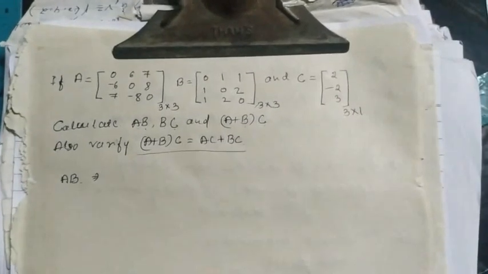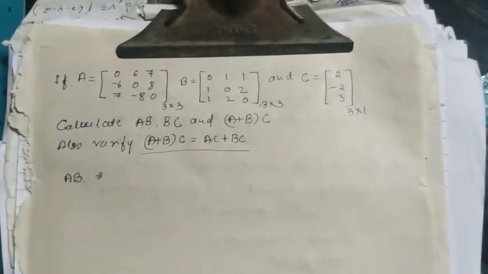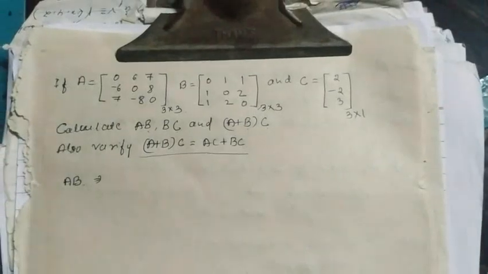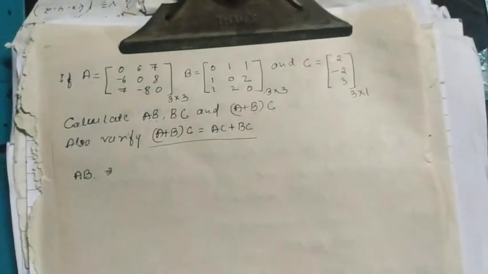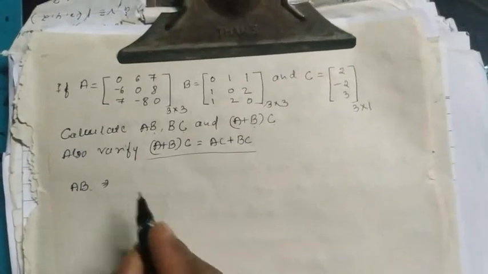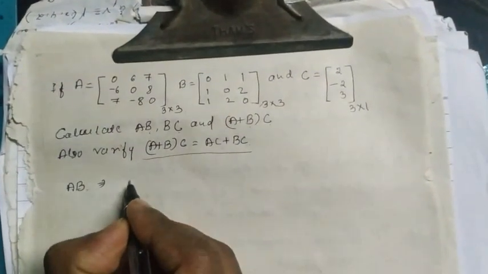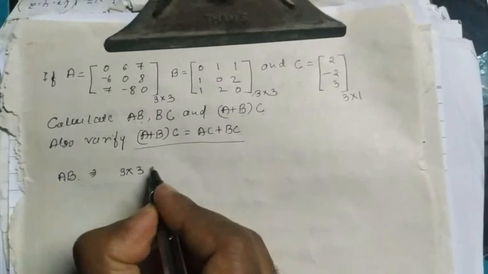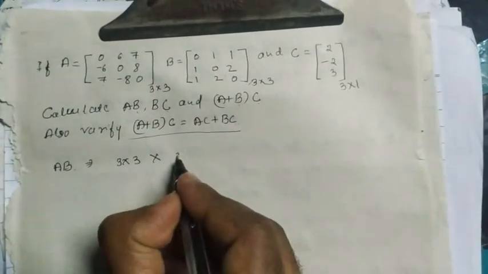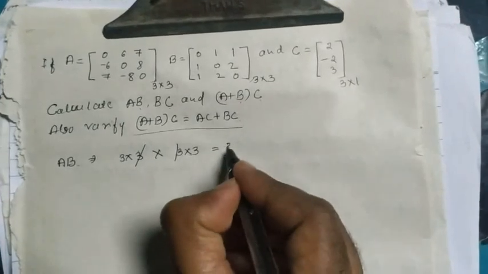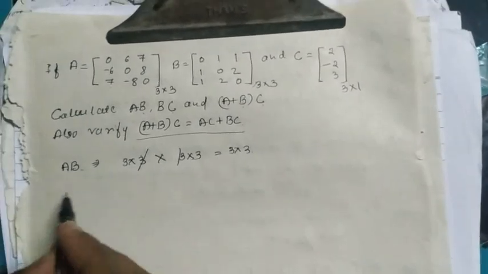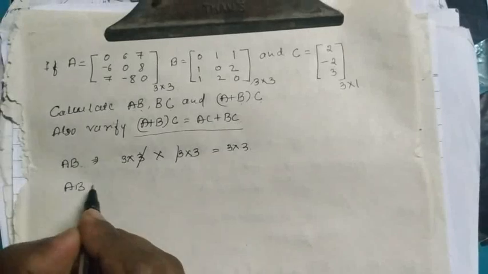First we have to verify whether these two matrices are applicable for matrix multiplication or not. Matrix A has order 3 into 3 and matrix B is also 3 into 3. Yes. So again we get order 3 into 3. So first we have to calculate AB.